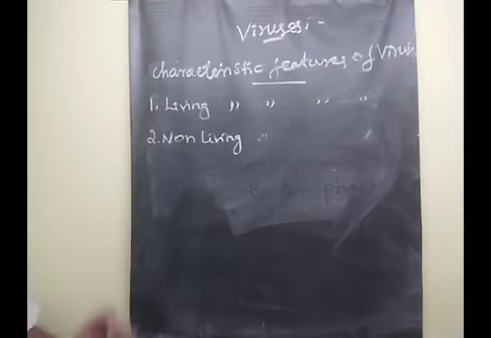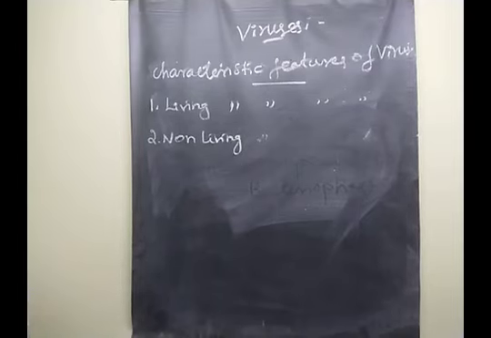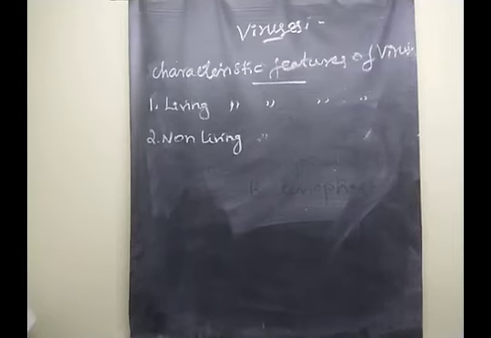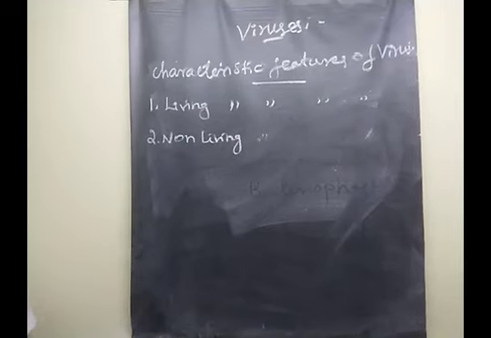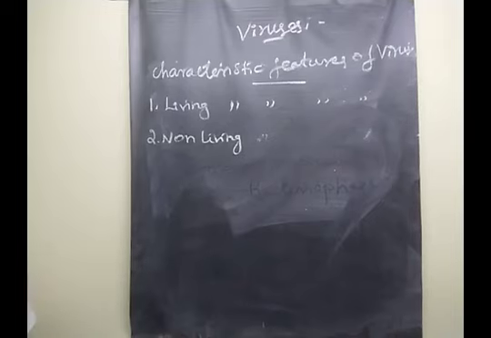The next living character is that they can infect and cause diseases in living beings. The next one is the ability to multiply inside the living cells.